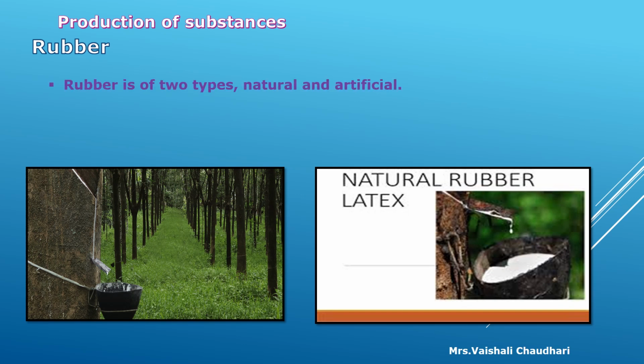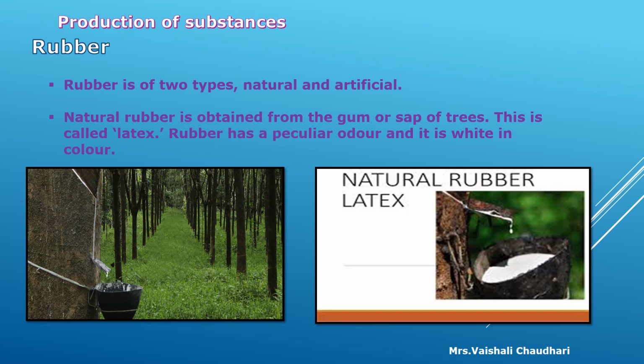Rubber is of two types, that is natural and artificial. Artificial rubber is called man-made. Natural rubber is obtained from the gum or sap of trees, that is the outer part of the tree. From that we are getting gum, that is called the sap of the tree, and from that we are getting natural rubber. This is called latex also, means that gum or sap of the tree is called latex.